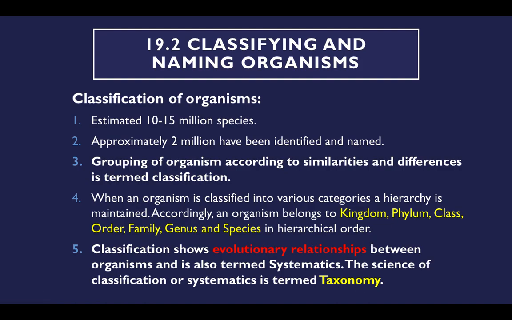For example, in a school, if you want to see hierarchical order, first is the principal, then vice principal, then class teachers, then subject teachers, then students. So this is the hierarchical order. Like that, organisms are also classified based on this order. So here they say that